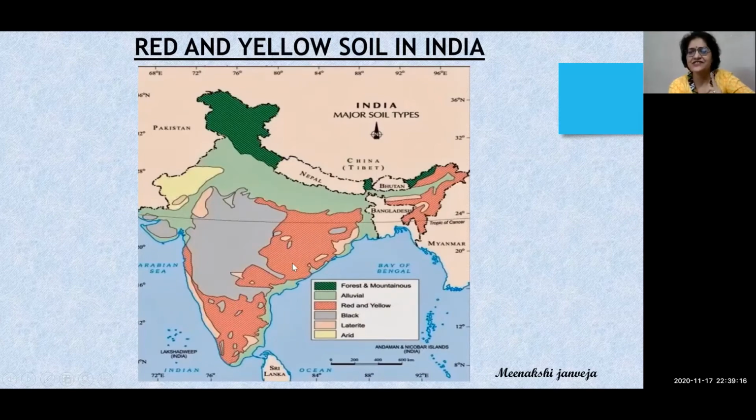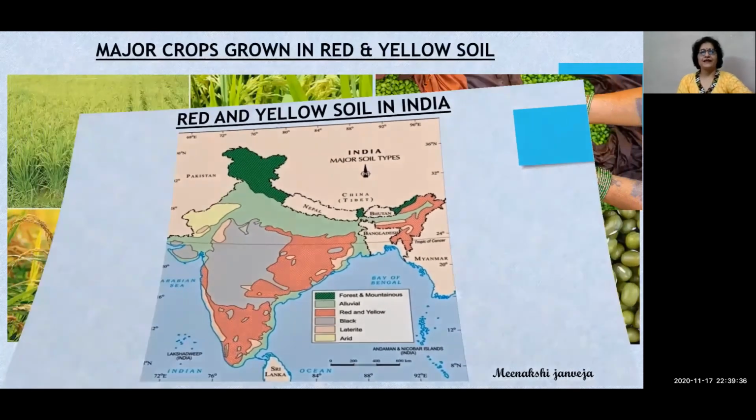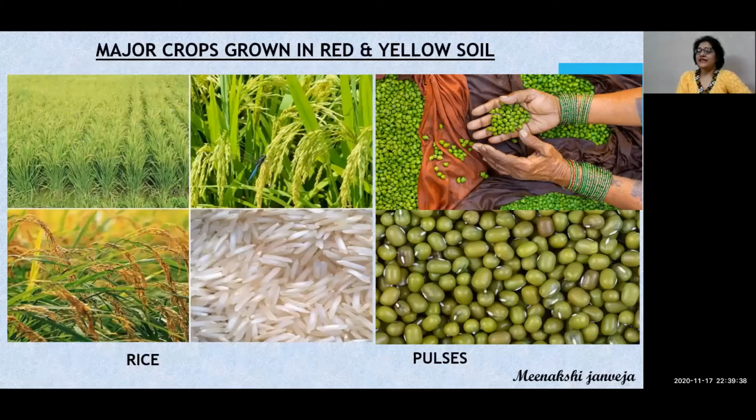Number 1, eastern and southern part of Deccan Plateau. Second, some areas of Western Ghats. And third is southern middle Ganga plains, this region. So this way we will learn the location in the map of India, where it is found. Then comes the major crops grown in red and yellow soil. The major crops are, as I told you, rice and all kinds of pulses, and it's good for sugarcane even.